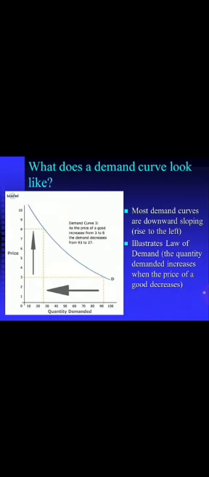So children, continuing with the next topic of chapter number 2, that is 2.4.6 topic, that is exceptions to law of demand. Children, I told you that law of demand is considered to be valid in most of the situations. But in actual practice, law of demand may not operate in many cases.